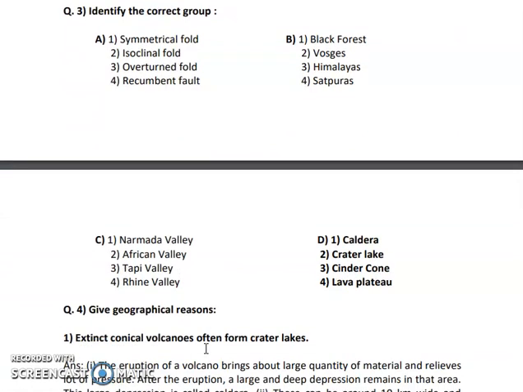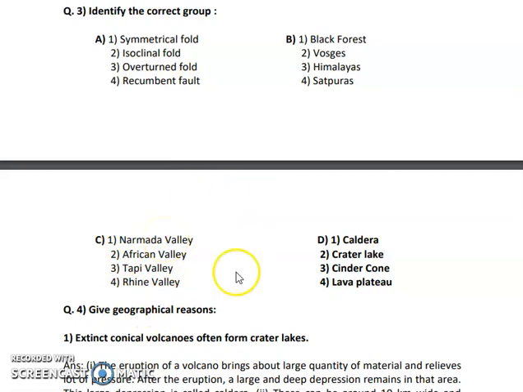Now let us move to identify the correct group. So there are 4 groups like A, B, C and D as you can see on the screen. So what is the similarity which you can see? Now in the first case you can see that there are 3 types of fault but only one fault is there. Okay. In this you can see that the values of each and every place are mixed up here.